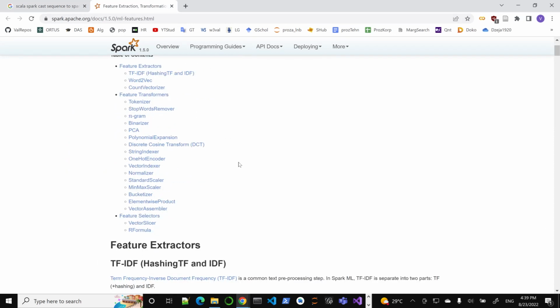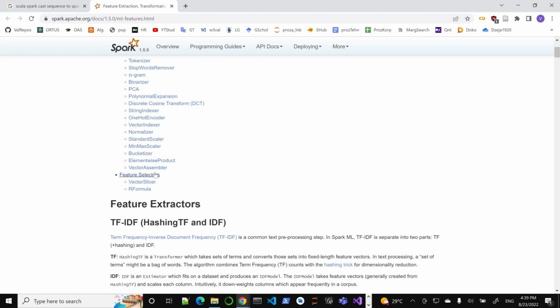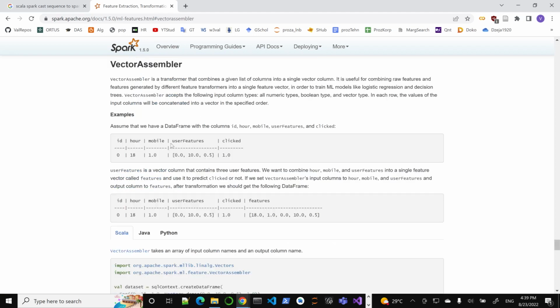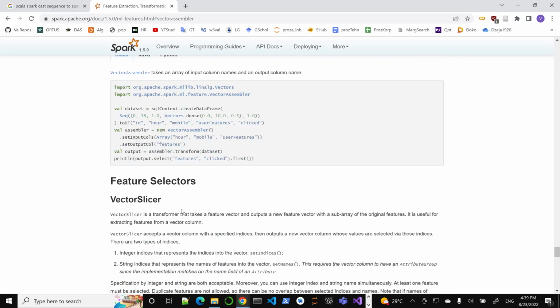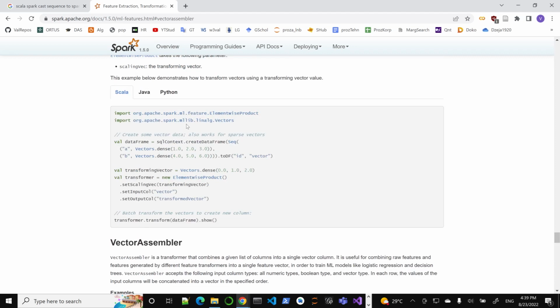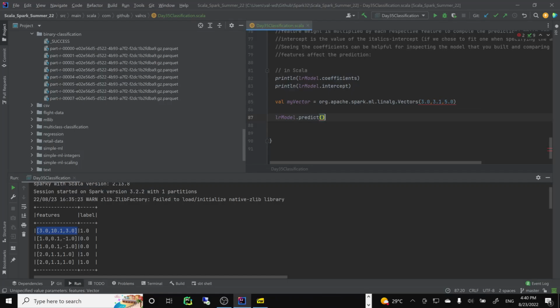Again, it's vector assembler. Is there a vector slicer, perhaps? Do we really have to do this? That's the assembler. You're not really meant to do only vectors. Oh yeah, of course, we could do this. Okay, Vectors.dense. Yeah, that should do it.